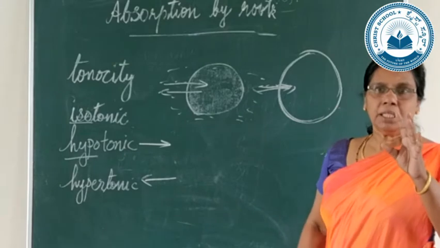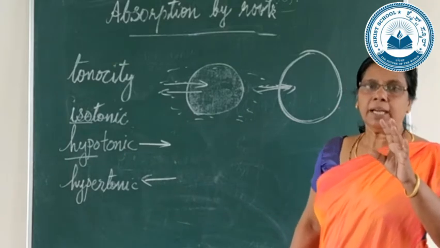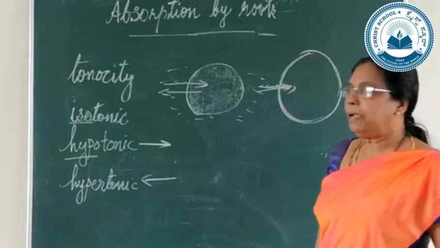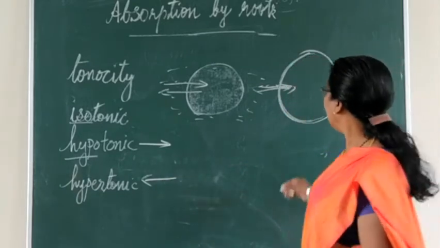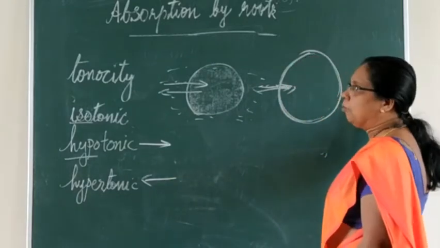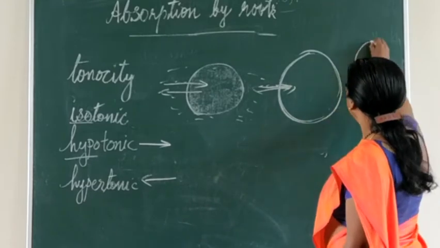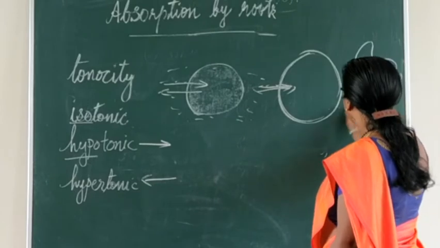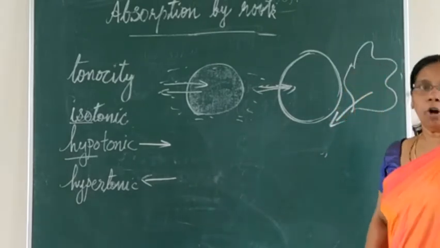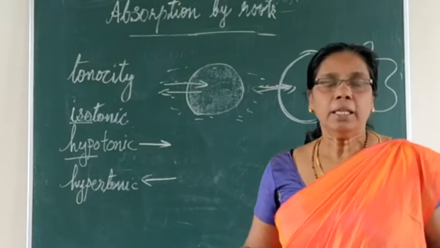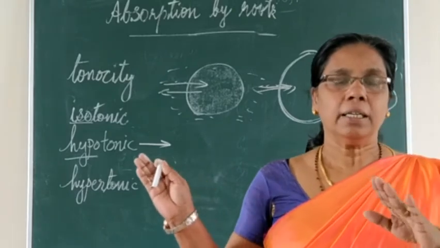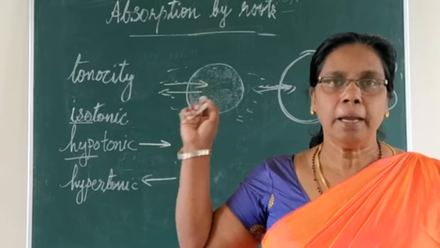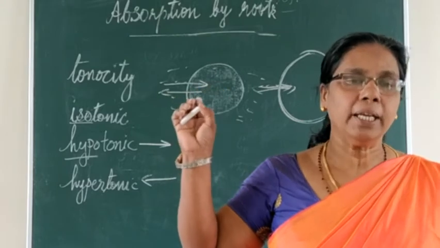Whereas in the third case, you can see that is a hypertonic solution. How it happens, you can see water moves out and the cell shrinks like this. How? Because water has gone outside the cell. So these are the three examples about isotonic, hypotonic and hypertonic.